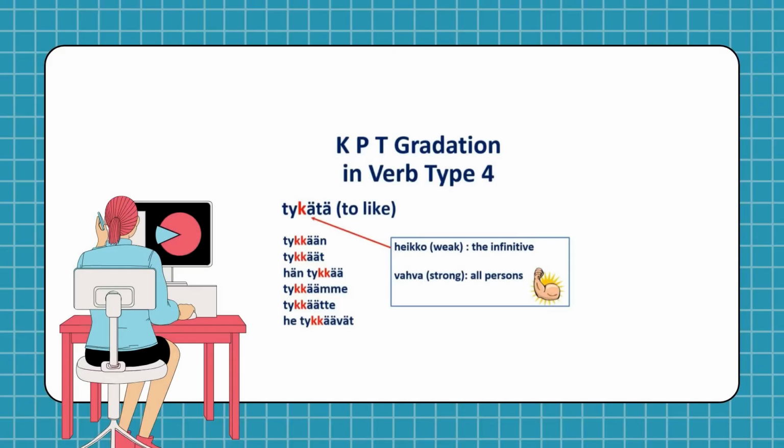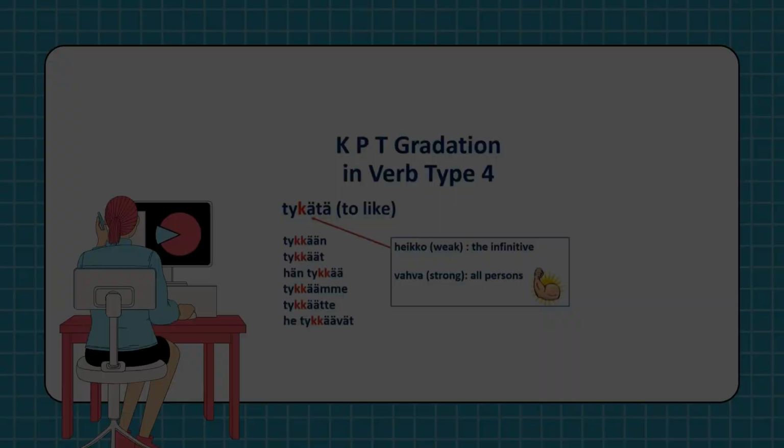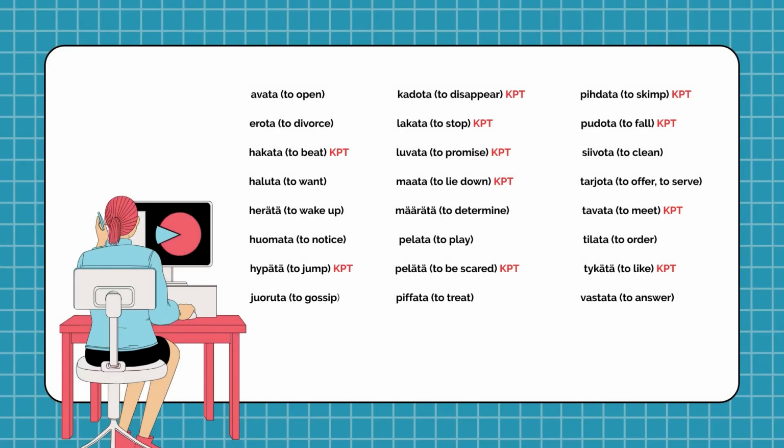Let's look at the KPT gradation or kpt-vaihtelu in verb type 4. It is same as verb type 3. The perusmuoto or infinitive form is weak. All the other forms are strong, vahva. So if you take the example tykätä, to like, minä tykkään, sinä tykkäät, hän tykkää, me tykkäämme, te tykkäätte, he tykkäävät.